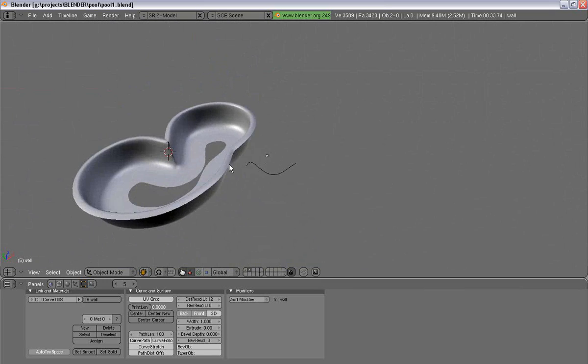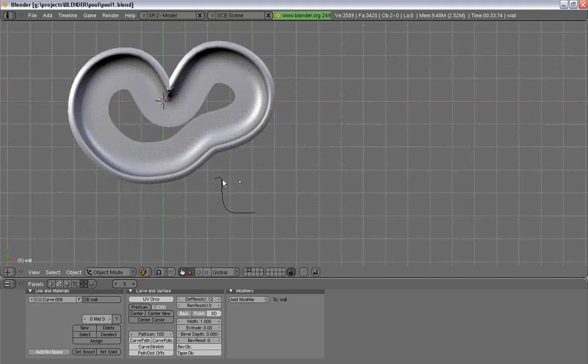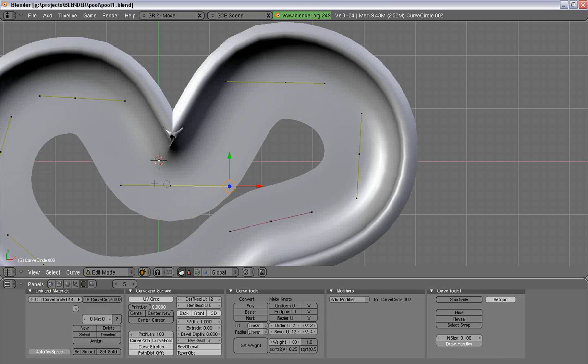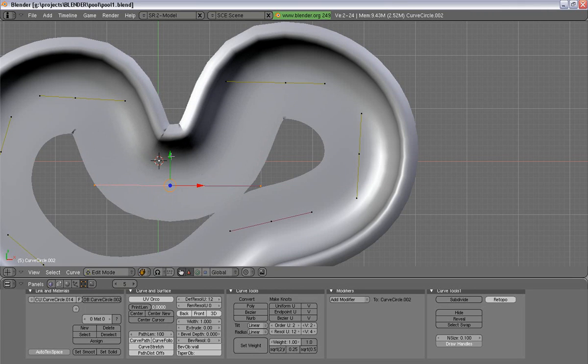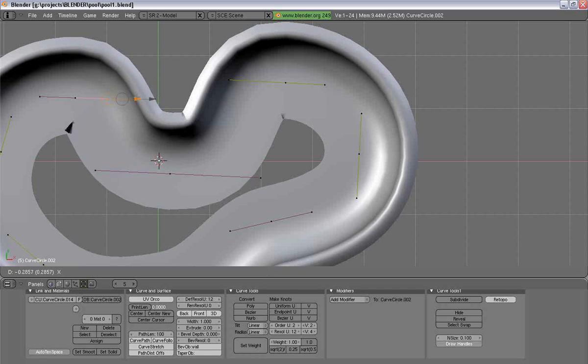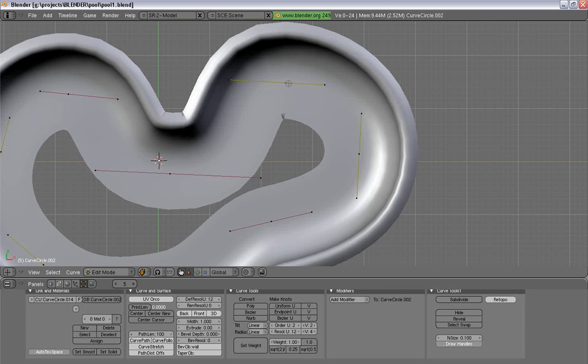I can see that I have some problems up here, so I'm going to go and fix that. Just make sure that you don't have any overlapping.